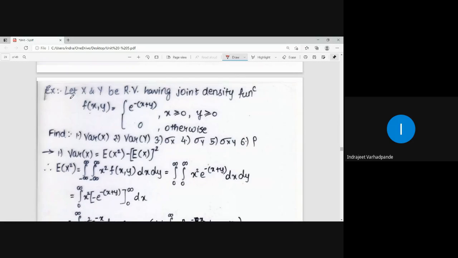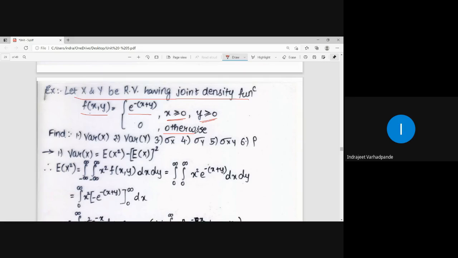This is the example related to the joint density function. Whenever I come across the word joint density function, somewhere it is associated with a continuous random variable. So x and y are two random variables having joint density function f of xy, which is e to the power minus of x plus y, x greater than equal to 0 and y greater than equal to 0, and 0 otherwise. How is the function defined?